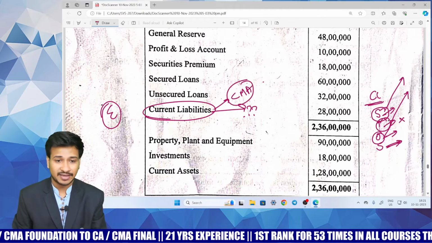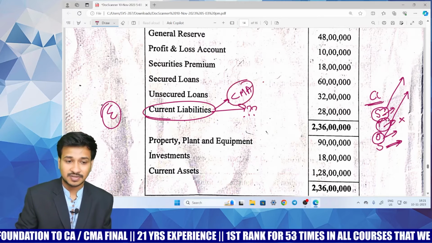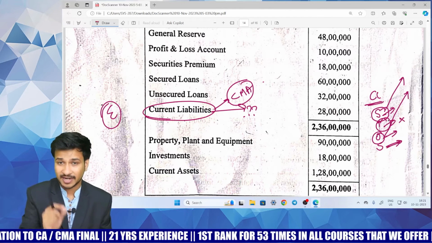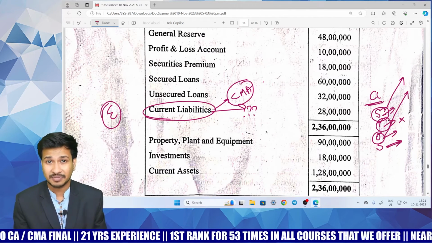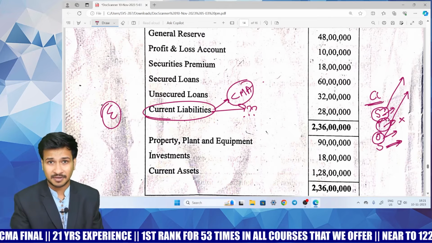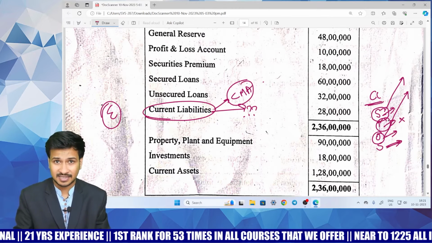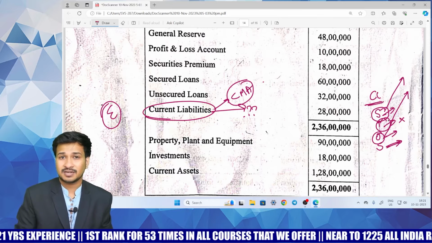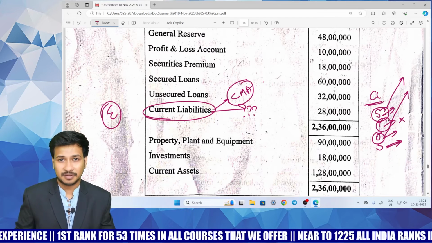Coming to ICAI, Chartered Accountants of India, there is a question in the study material with respect to current liabilities, but it is not given as current liabilities; it is given as other current liabilities, and they have actually considered other current liabilities. But the query is whether to consider current liabilities or not.